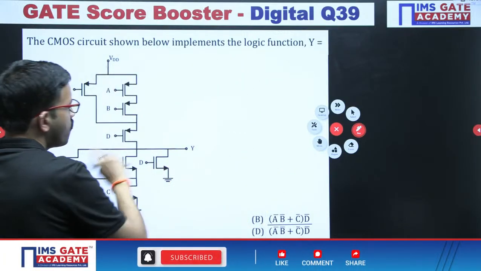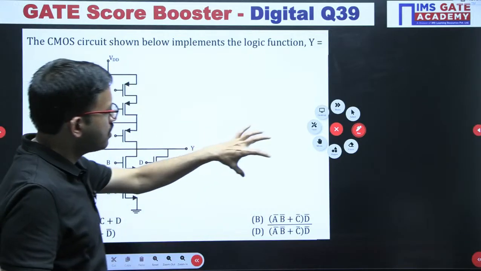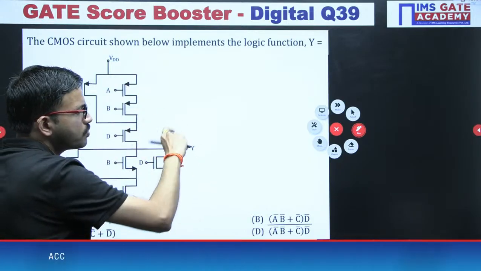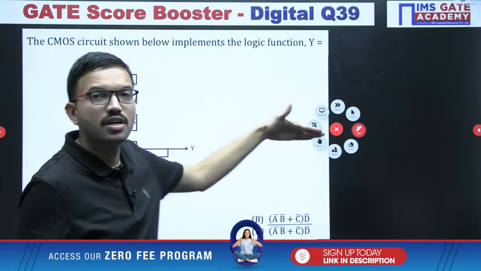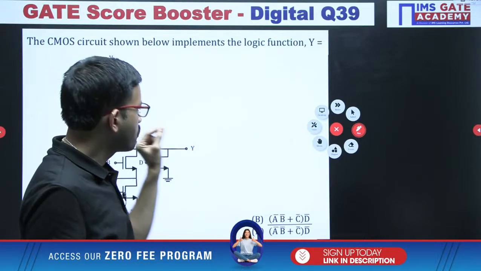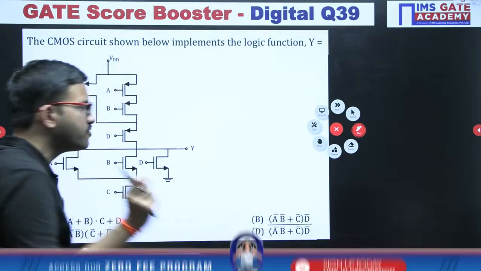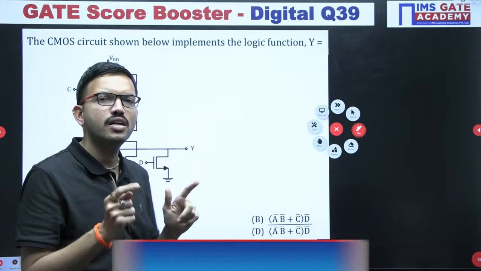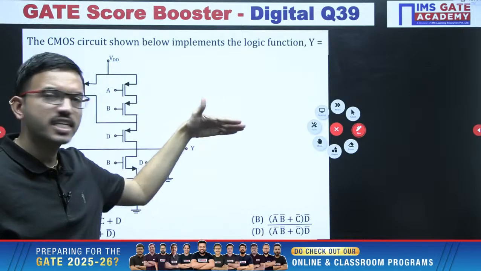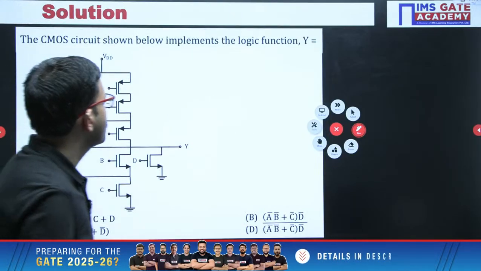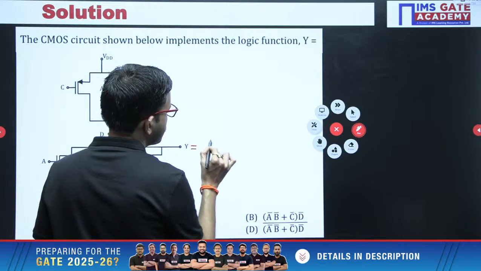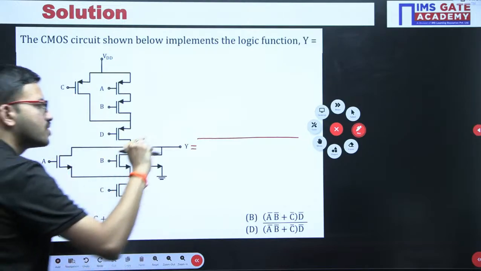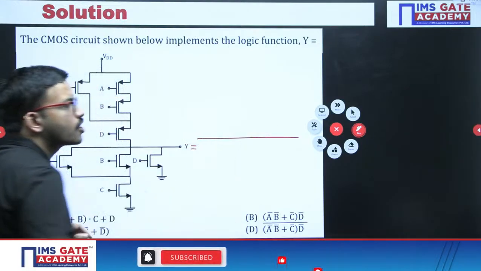So that is the reason while you are writing the output expression for CMOS logic, for the overall expression, when you are having an overall circuit or network like this, for the overall output expression whatever you are getting, there you can put complement. This is the most important point with respect to CMOS logic. Many students generally forget to put the complement for the overall output expression. By default you are getting the output expression in the complement. So first and foremost, after observation of the given circuit, it is a CMOS logic circuit, so you can consider the output expression in the complement version.